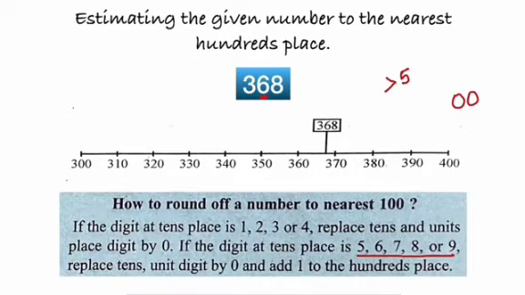Then I add 1 to the hundreds place. So I will have to add 1 to this hundreds place, which is 3. So 3 plus 1 is 4. So the estimated number of 368 to the nearest hundreds place gives me 400. I hope all of you understood, children. Now moving on.